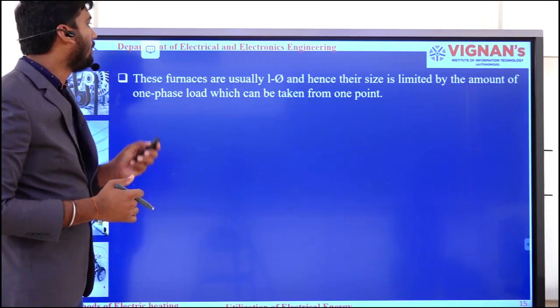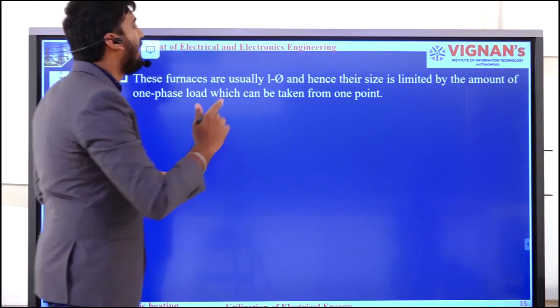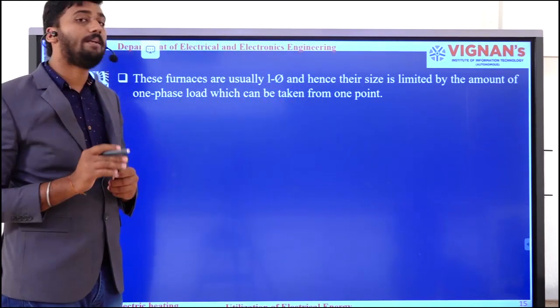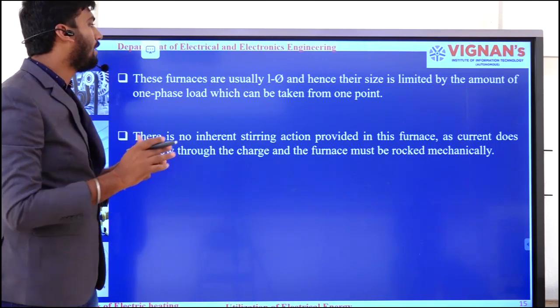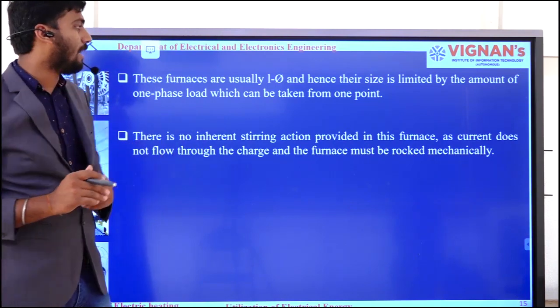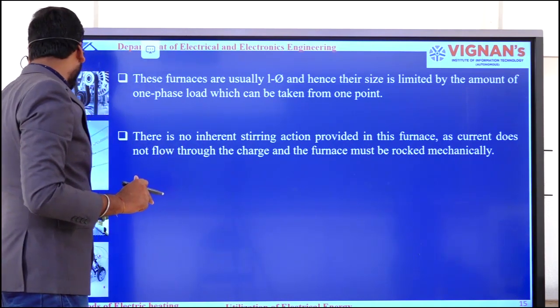These furnaces are usually single phase, hence the size is limited by the one phase load which can be taken from one point. At the same time, there is no inherent stirring action in this furnace as current does not flow through the charge, and the furnace must be rocked mechanically.